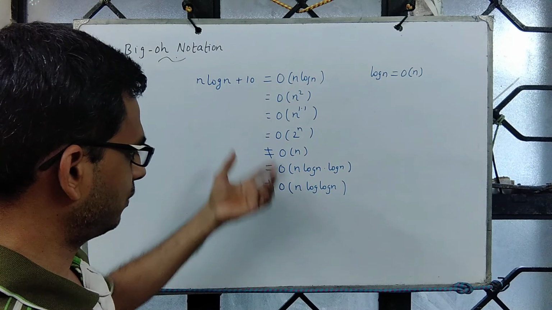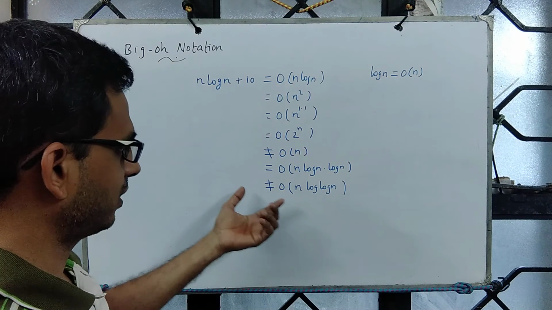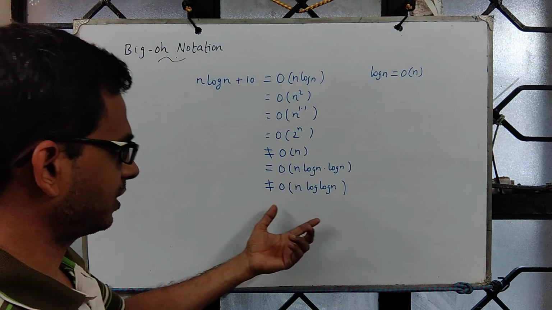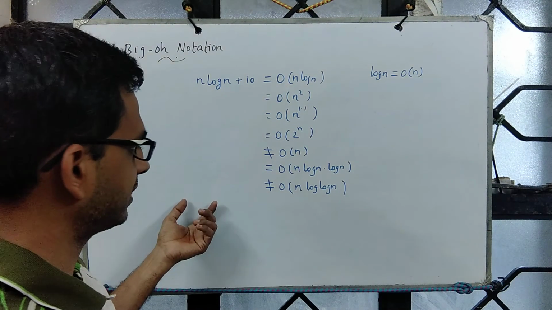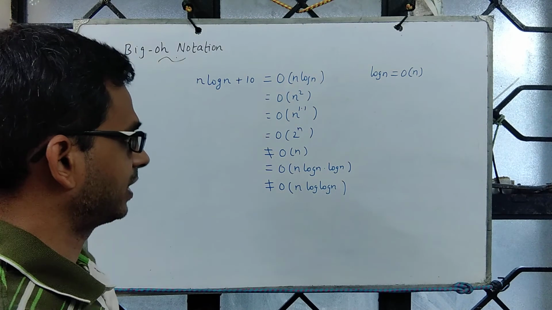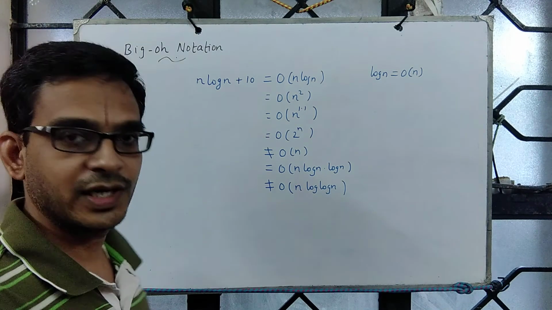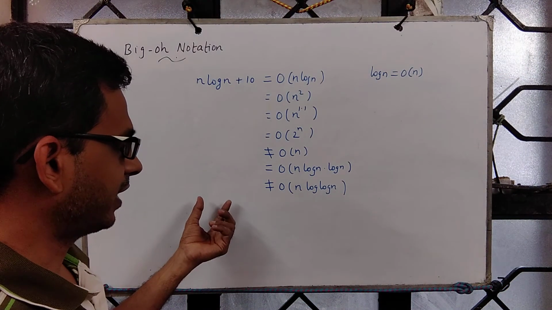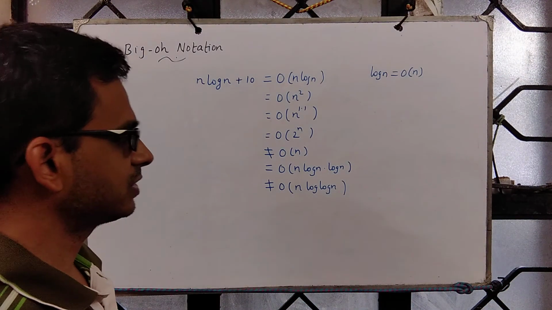To prove that it is not, one can always show that on simplification we will get a function, on one side it will be a constant, on the other side we will have a function involving n, the variable n. So trying to upper bound a variable function using a constant function is not possible.